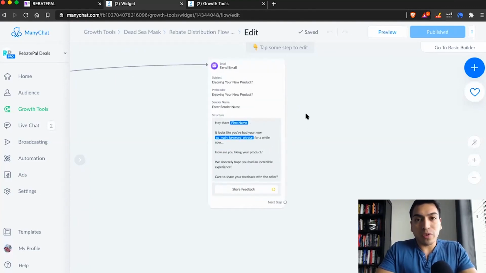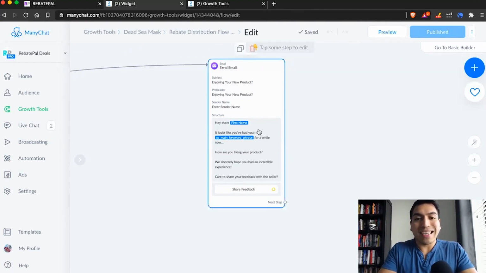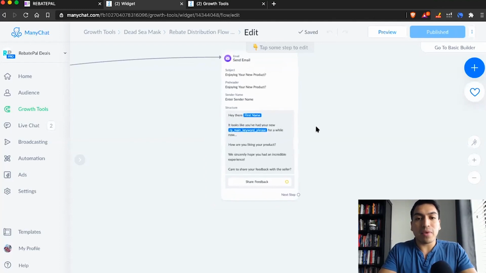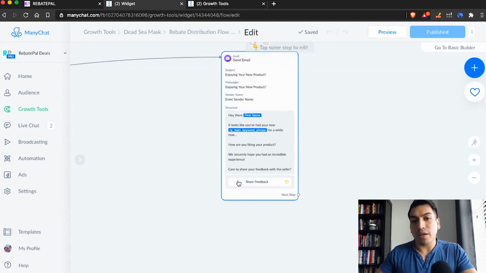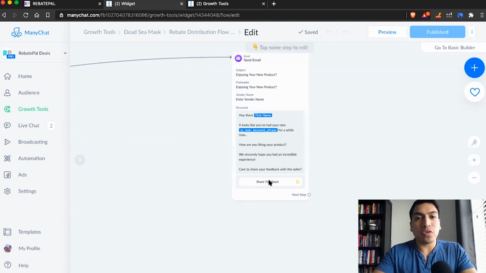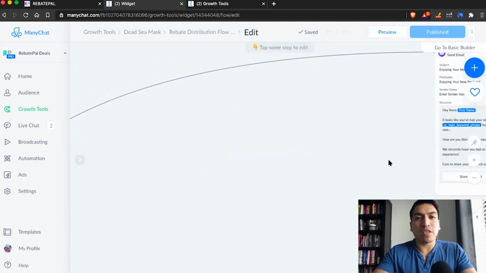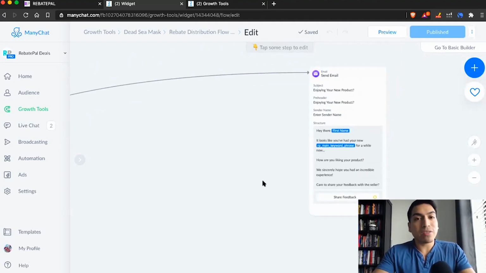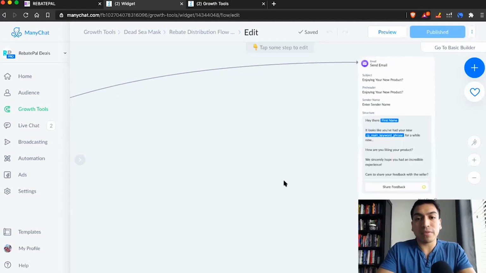Manychat also, with the pro subscription, allows you to send up to 500 emails for free. And so this is the email that we're going to send them, asking them if they enjoyed the product and if they can leave you a review right here. And this goes out after 15 days. 15 days seems to be the sweet spot. It allows customers to actually use the product. And then when you re-engage them with an email, you're also going to be collecting those reviews for both coupon and for rebates.